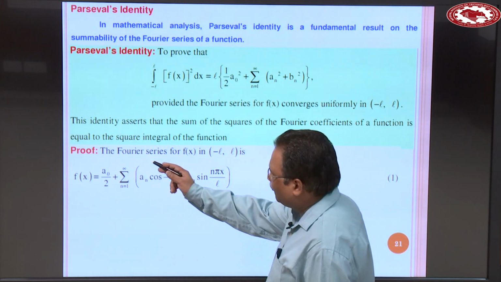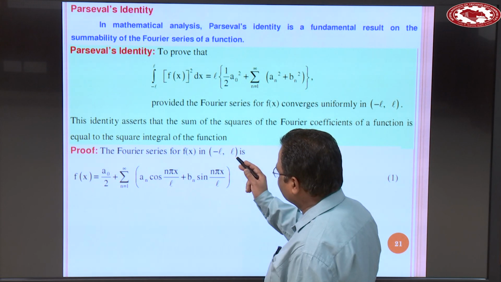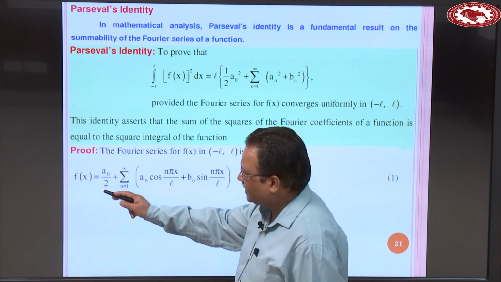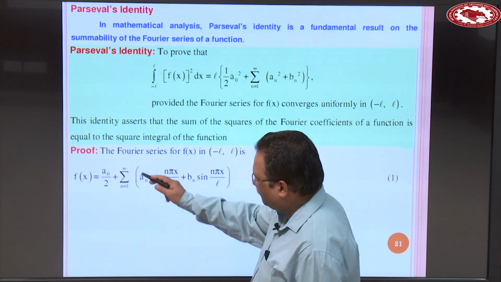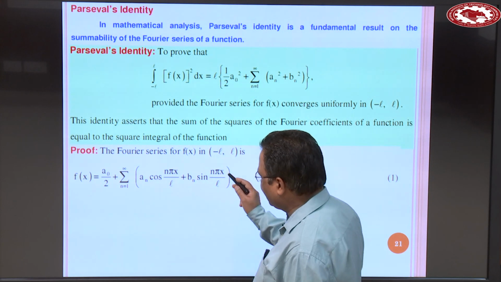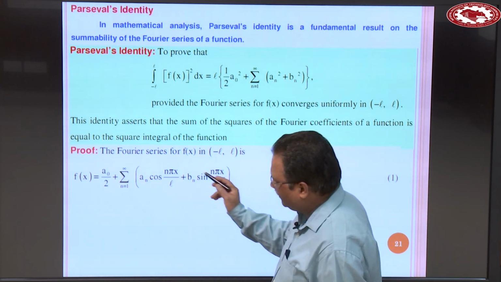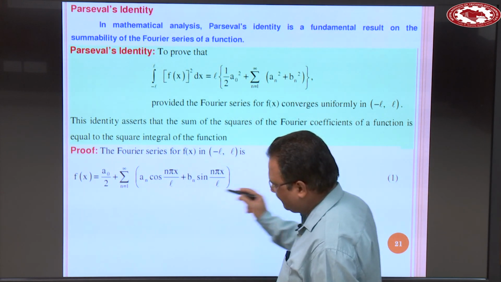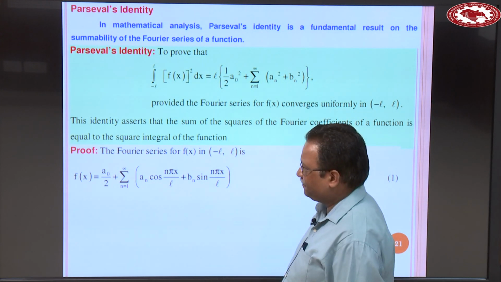Let us suppose that the Fourier series for f(x) in the interval minus L to plus L is f(x) equal to a naught over 2 plus summation n 1 to infinity within the bracket a n cos n pi x over L plus b n sin n pi x over L. So when period is minus L to plus L, then we can represent a Fourier series like this way.